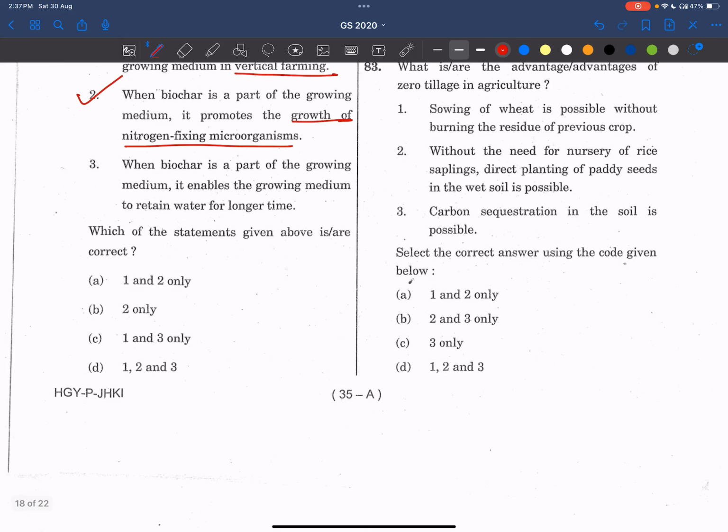When biochar is a part of growing medium, it enables the growing medium to retain water. I've said, water holding capacity also will be increasing apart from fertility and crop productivity. So this statement is also correct. Answer is 1, 2 and 3.